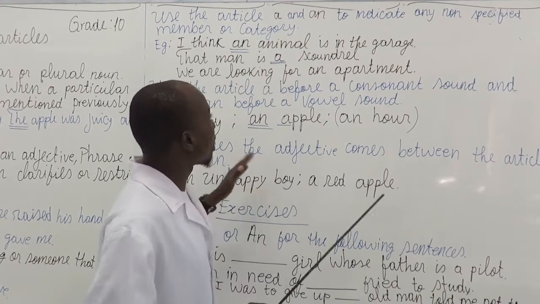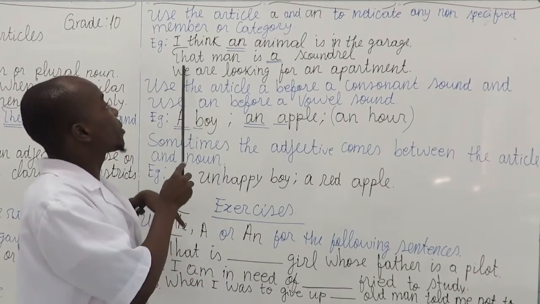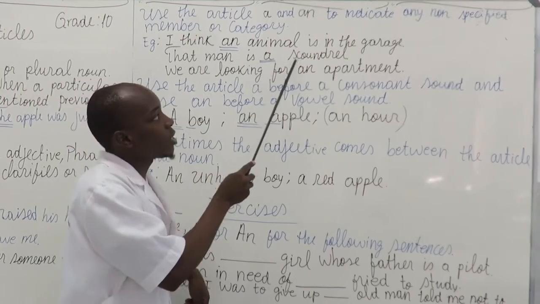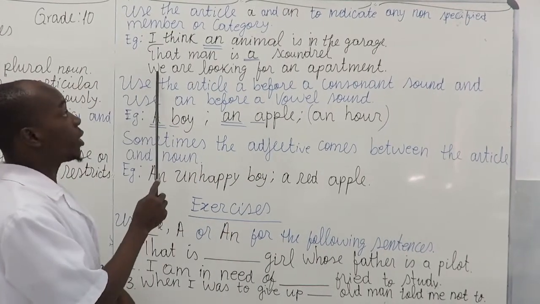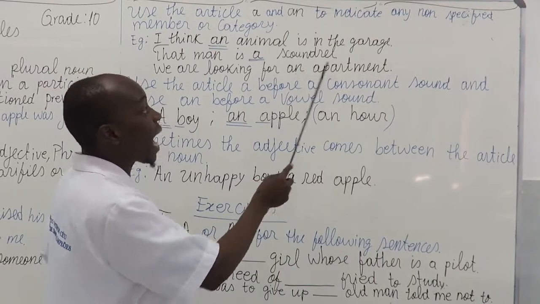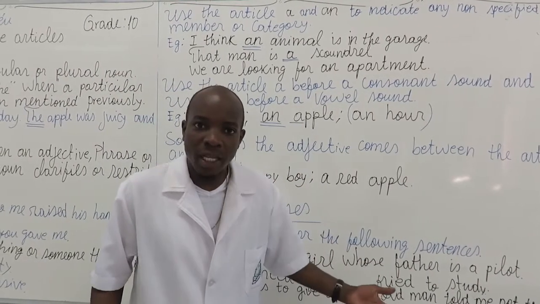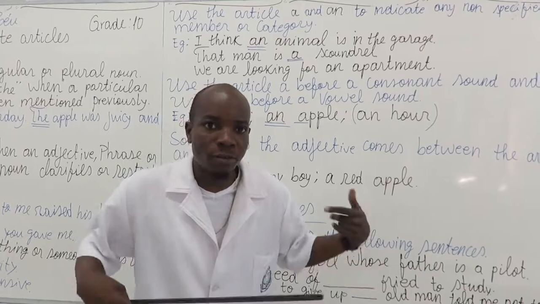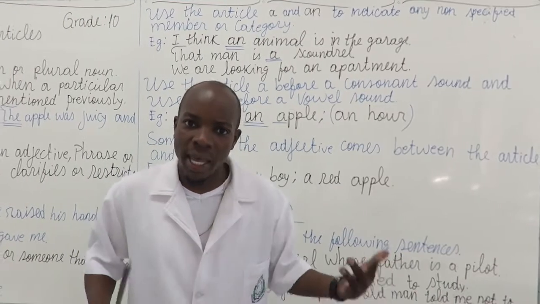But I know that an animal is in the garage. But we also can see that man is a scoundrel. Yeah, he's a scoundrel. And we are looking for an apartment. I don't know which apartment that is, but I'm pretty sure that I'm looking for an apartment. Now, the question is, when do we use a and an?